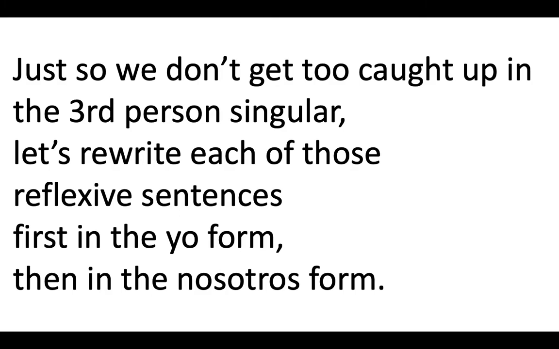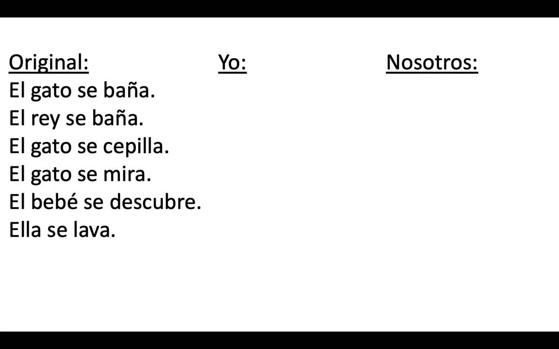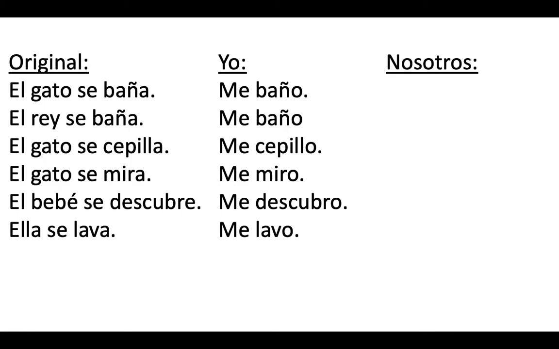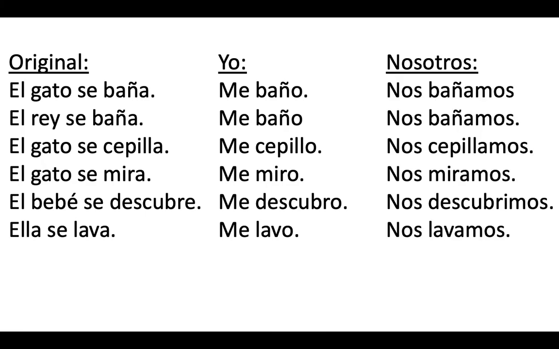Just so we don't get too caught up in the third person singular, let's rewrite each of the reflexive sentences first in the yo form, then in the nosotros form. So el gato se baña, el rey se baña, el gato se cepilla, el gato se mira, el bebé se descubre, ella se lava. All those are in the third person singular. In the yo form, me baño, me cepillo, me miro, me descubro, y me lavo. Nos bañamos, nos cepillamos, nos miramos, nos descubrimos, y nos lavamos. And thank you very much for ignoring the missing periods.